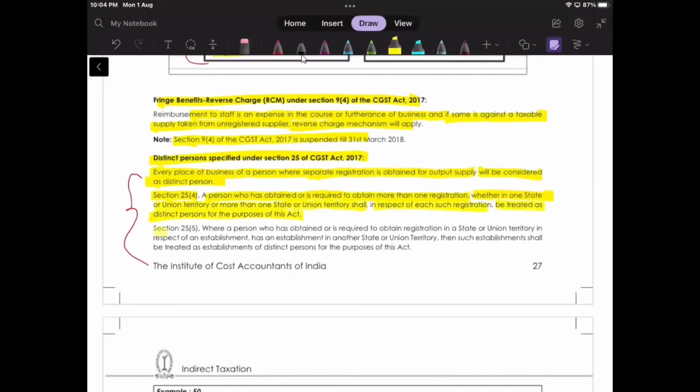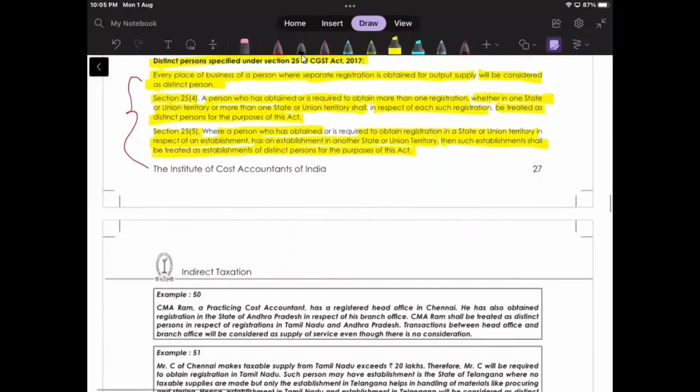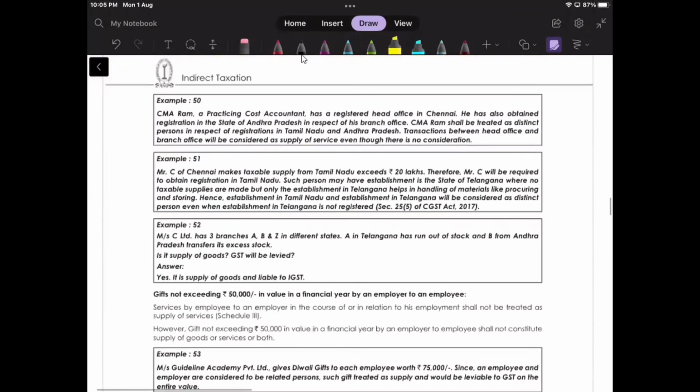And section 25, subsection 5: where a person who has obtained or is required to obtain registration in a state or union territory in respect of an establishment has an establishment in another state or union territory, then such establishment shall be treated as establishment of distinct person for the purpose of this Act. The example which I have given, that if one is not registered and suppose one is registered and supply is being done, free movement is being done, that also is to be treated as supply, correct? So this says the same thing that we have discussed. Now let's quickly move on to the example.